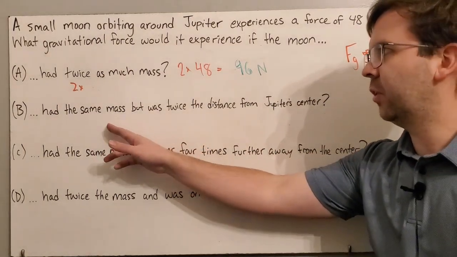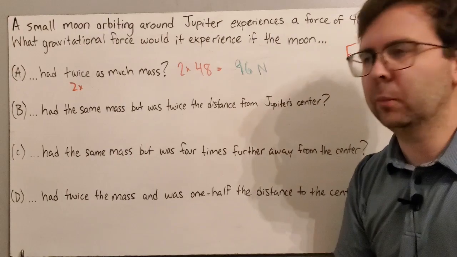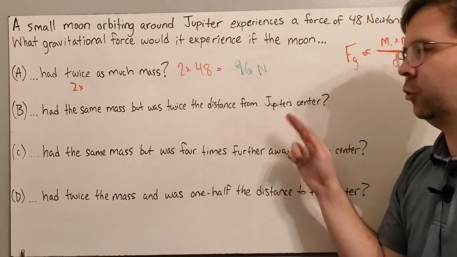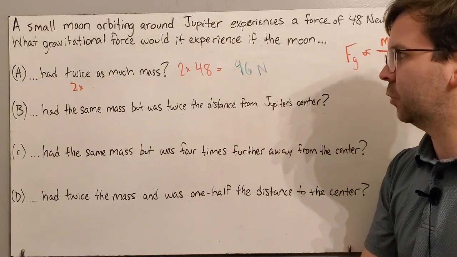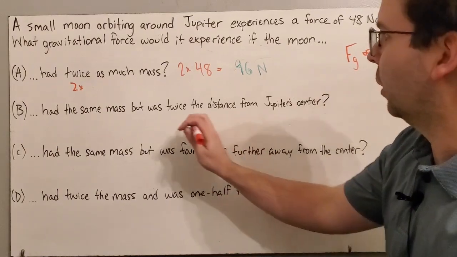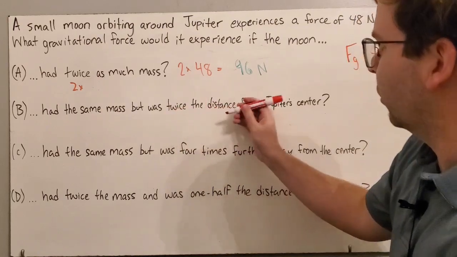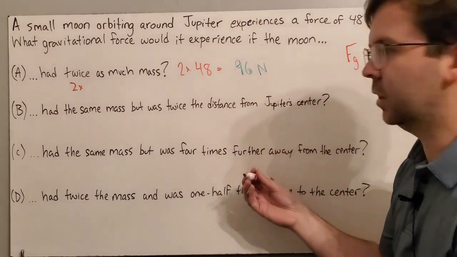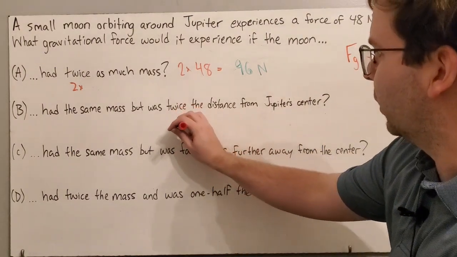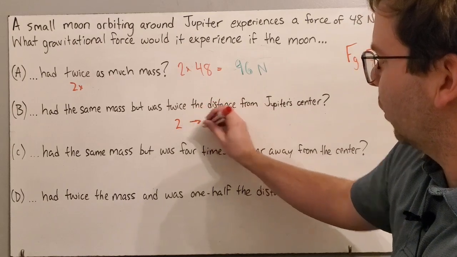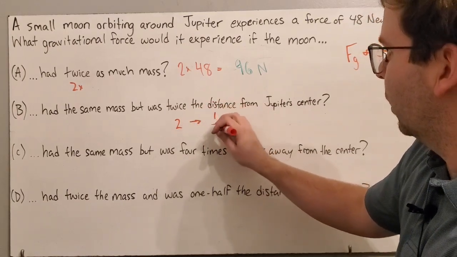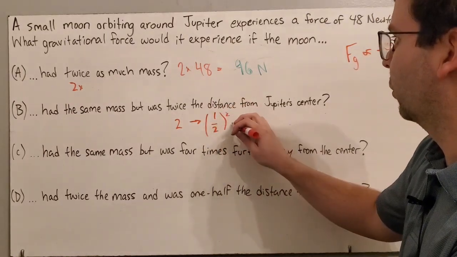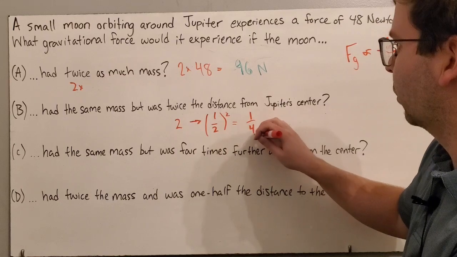What if you had the same mass as the original moon here, but the distance was twice as much from Jupiter's center? So if you double the distance, that's going to result in the gravitational force being weaker by the inverse square. So doubling the distance, if you do the inverse square of that, 1 over 2 is the inverse, and then squared, 1 over 2 squared, it's going to be 1/4.